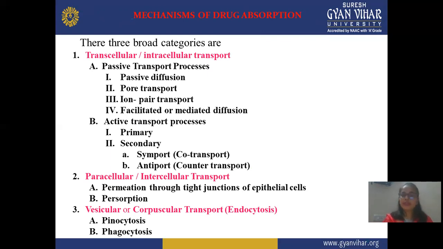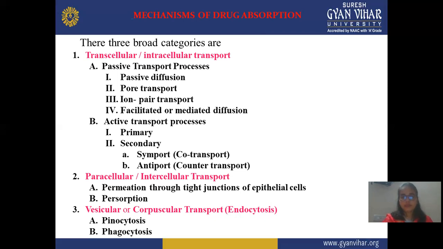The second type is paracellular, also known as intercellular transport. It is divided into two parts: permeation through the tight junction of epithelial cells, or persorption. These are the two types of paracellular transport. The third is vesicular or corpuscular transport, or endocytosis. Endocytosis is also known as vesicular or corpuscular transport, and it is again divided into two parts: phagocytosis and pinocytosis.